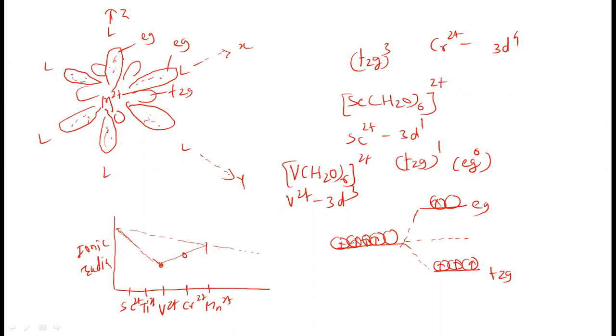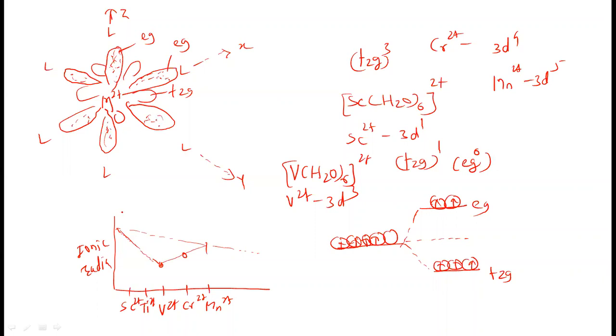Now, therefore, repulsion between these Eg electrons and these ligands will take place. And these ligands will move away from the central metal. And this radius will increase. The ionic radius is expected to increase there because electrons are entered into the Eg orbital. So you can see some increase in the ionic radii for this chromium. Later on, manganese 2 plus, electronic configuration 3d5. So 2 electrons now into the Eg orbital. In case of manganese, 2 electrons are there. So electron density will increase here.